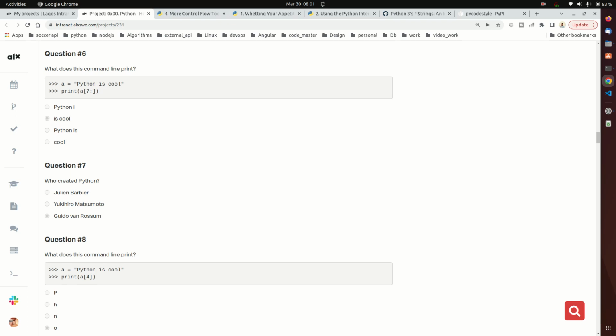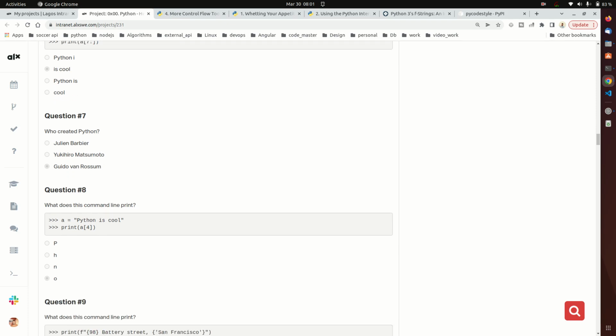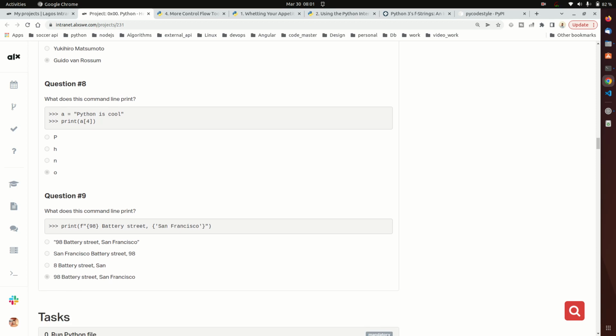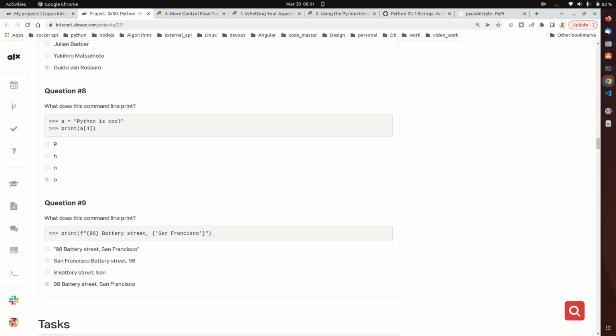Okay, so question 7 says, who created Python? If you read the docs, you should know it is this guy, Guido van Rossum. Okay, so question 8 says, what does this command line print? This is also a string, and we want to get index 4 of the string. So this is index 4, which is this one here.